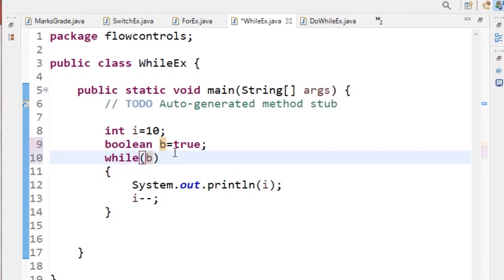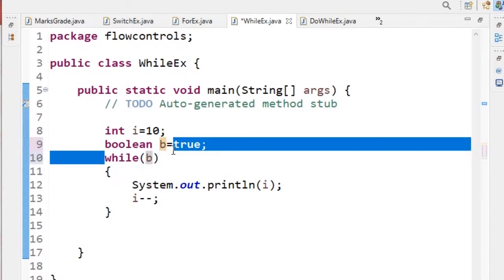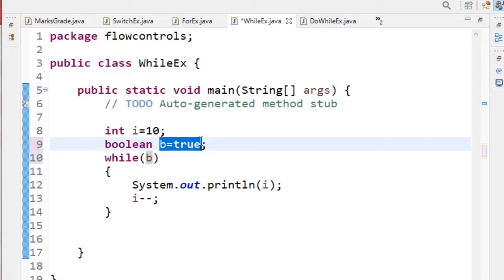That was when we have to choose for and when we have to choose while. For means if we know the number of iterations, then we go for the for. If we don't know the number of iterations, then we go for the while. Until b becomes false, I don't know how many iterations have to take place. In such conditions we go for this while loop. This is one important question.